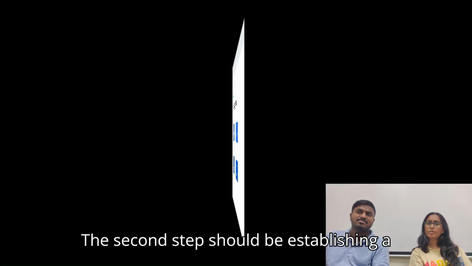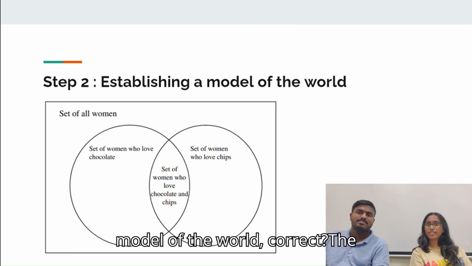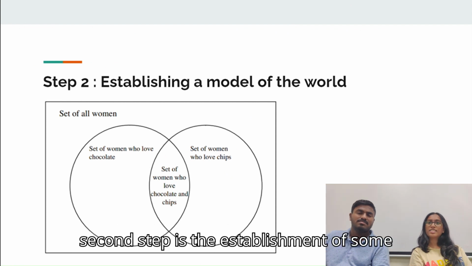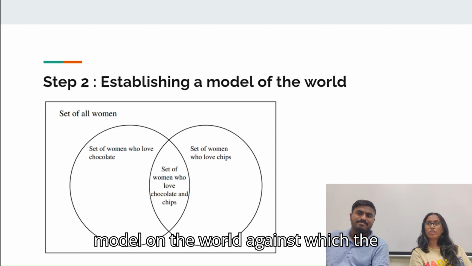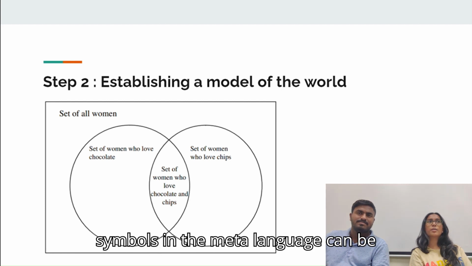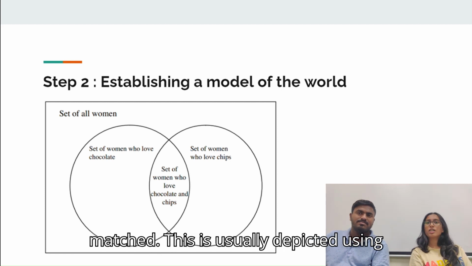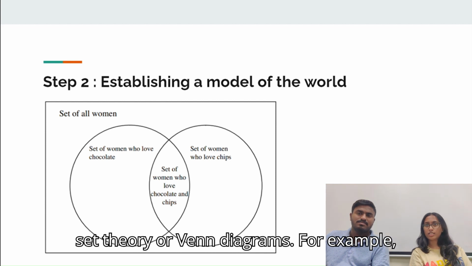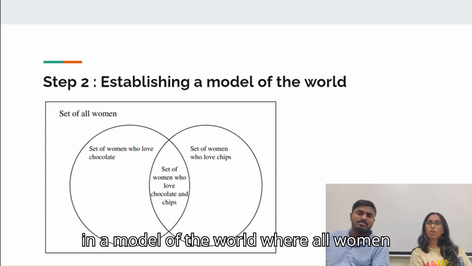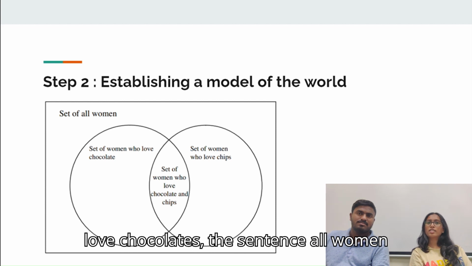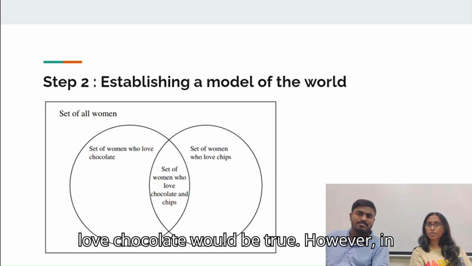The second step should be establishing a model of the world, correct? The second step is the establishment of some model of the world against which the symbols in the meta language can be matched. This is usually depicted using set theory or Venn diagrams. For example, in a model of the world where all women love chocolates, the sentence "all women love chocolate" would be true.